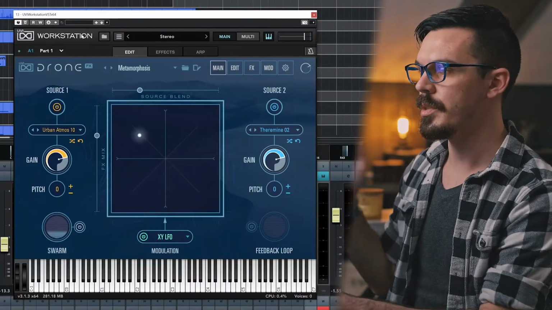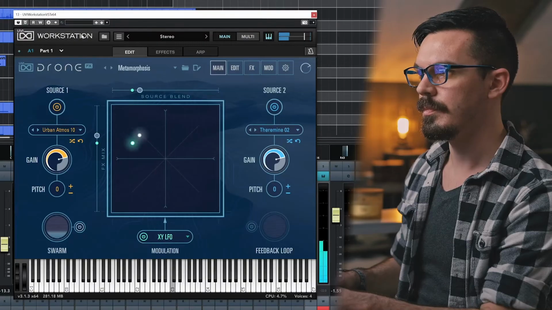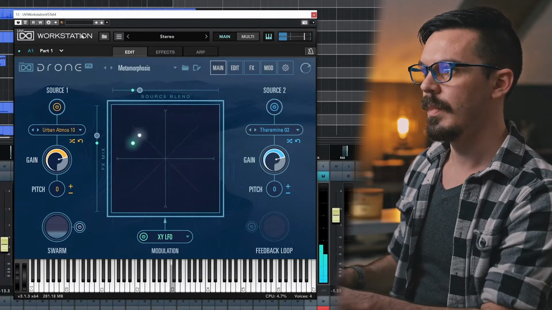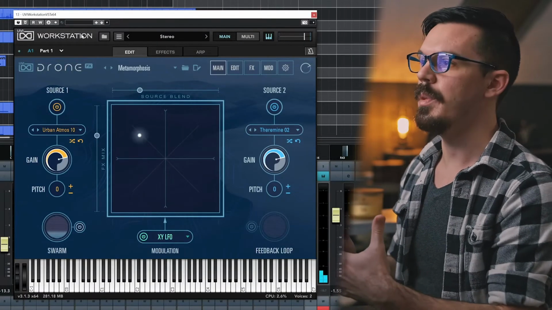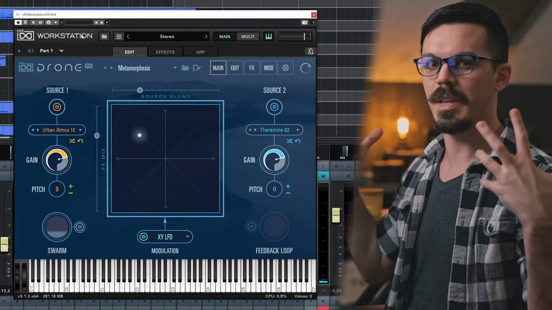Another sound I've used here towards the end is Metamorphosis, which sounds like this, which I thought just had a nice creepy texture to it. So I'm using that in that last buildup just to add this sense of anticipation.